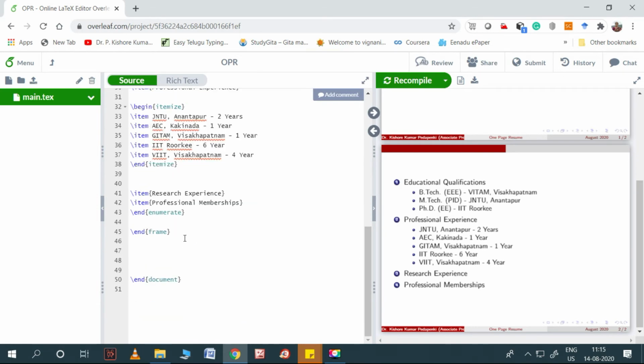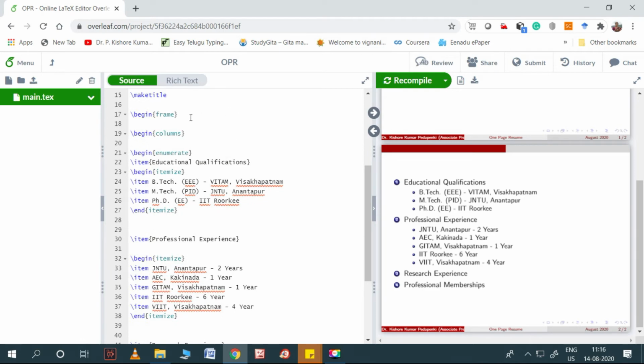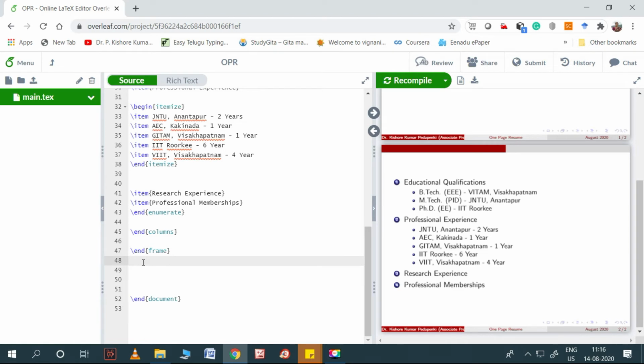It should be at the end, that means just before the frame. You can see where you have started your begin columns and where you have to end them. Just beneath the frame you have started the begin columns, and just above the end frame you need to end your end columns.